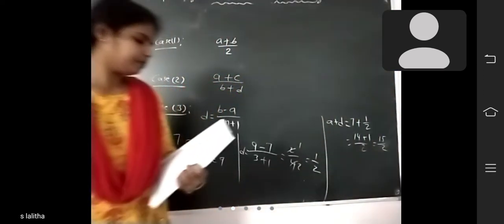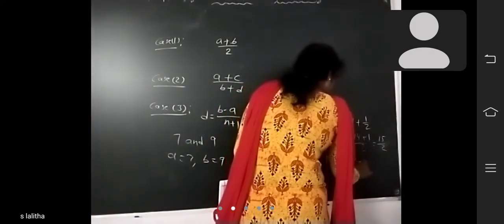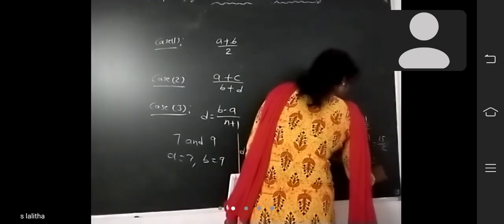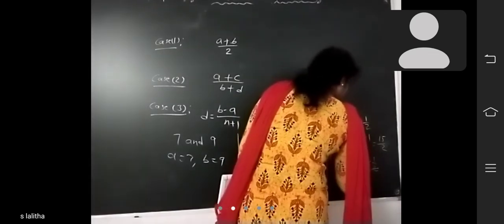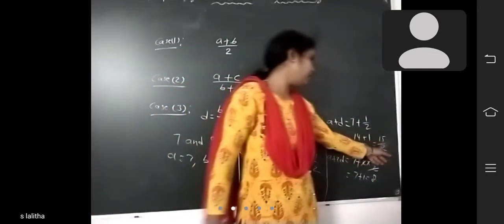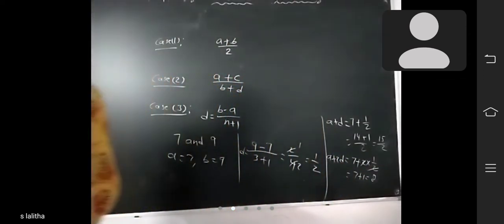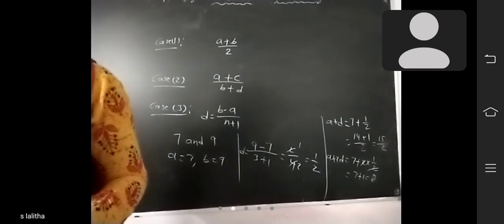Next, a plus 2d. A means 7 plus 2 into d means 1 by 2. 2 will be cancelled. 7 plus 1 how much? 8. So these 3 rational numbers are 15 by 2, 8. So these are 3 rational numbers between 7 and 9.